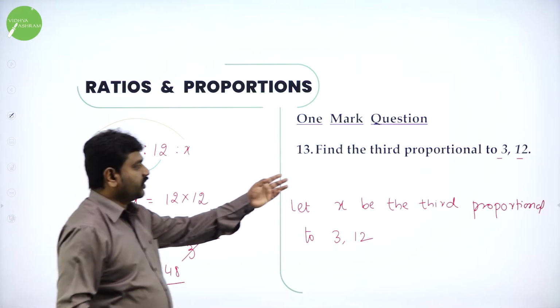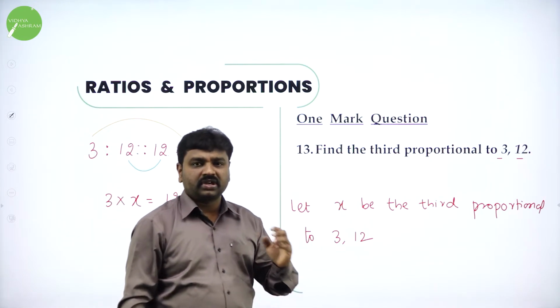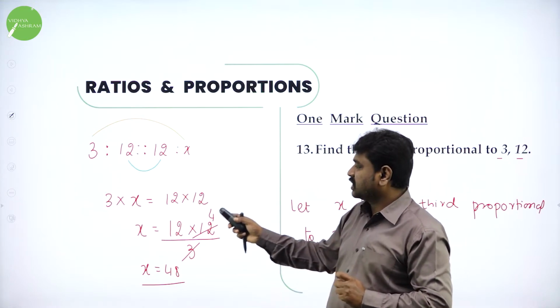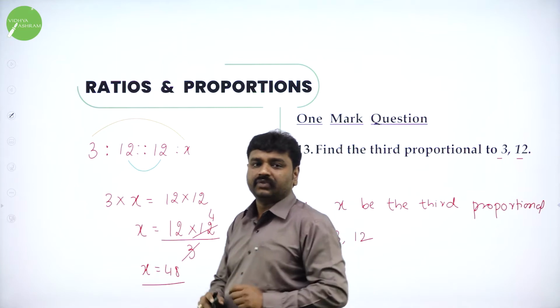So now they want you to find the third proportional. Assume 3, 12, x is the third proportional. Repeat it. So 3, 12, 12, x. And consider product of extremes is equal to product of means and you'll get the value as 48.